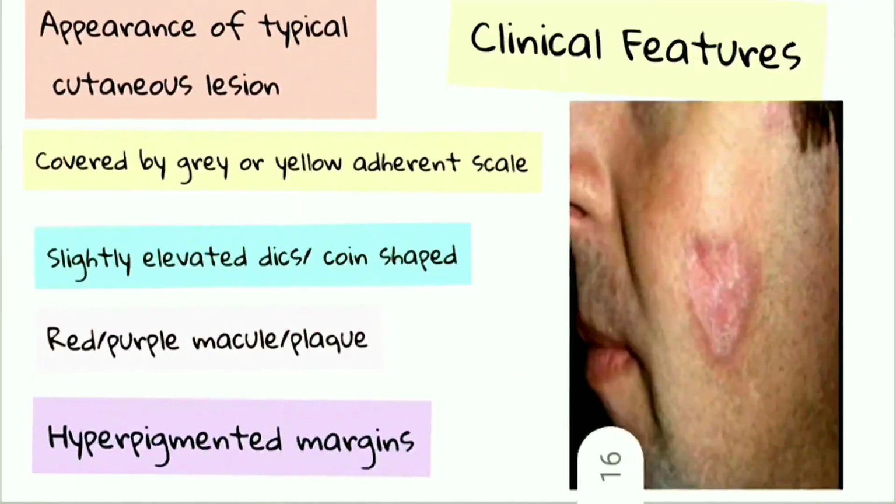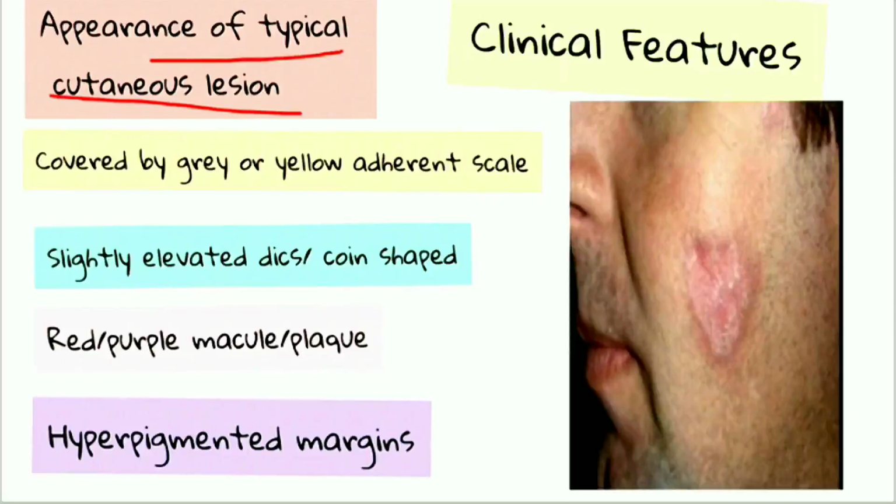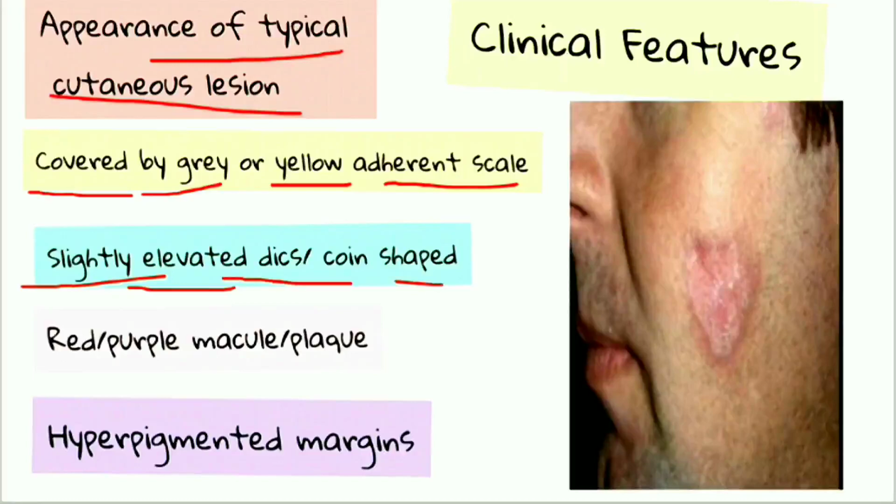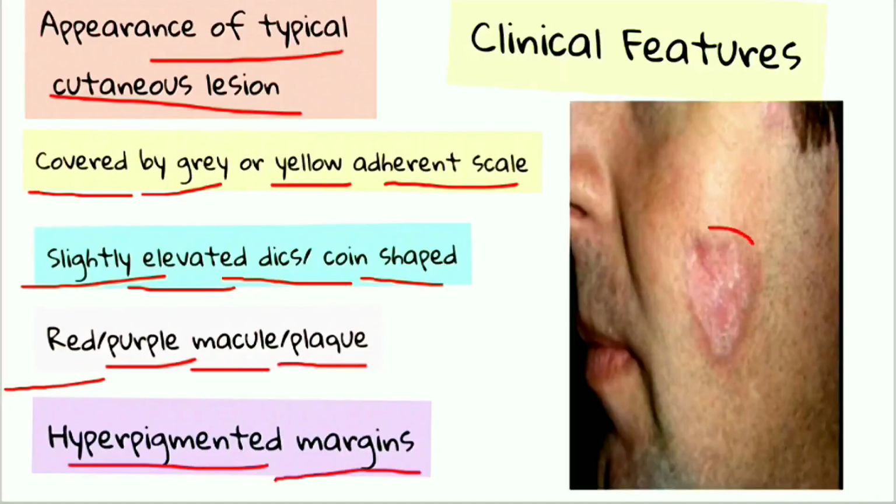Now let us see how it appears. The typical cutaneous lesion is covered by a grey or yellow adherent scale. So here the grey or yellow adherent scale over the lesion is seen. It is slightly elevated, disc or coin shaped. It is slightly elevated from the surface and usually looks like a disc or coin. Red, purple macules or papules are usually seen. A hyperpigmented margin is seen. You can see the margin is a little hyperpigmented, and the lesion is slightly elevated, discoid or coin shaped. So this is the clinical presentation of the skin lesion.